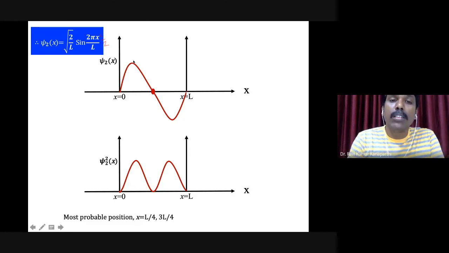So here the wave function is positive, and then there is a negative, and the negative will become positive because we are taking the square of the function. And as you can see here, in the case of psi 2 of x, there is a node, and the node is at the center of the box.